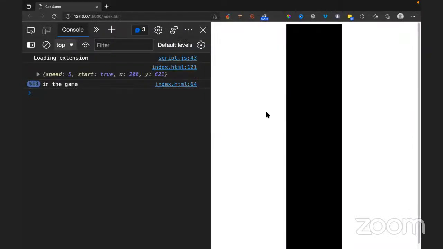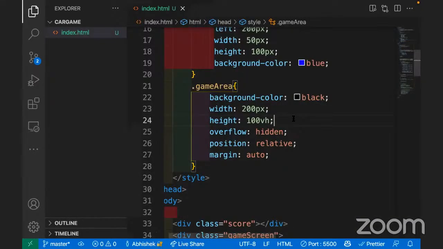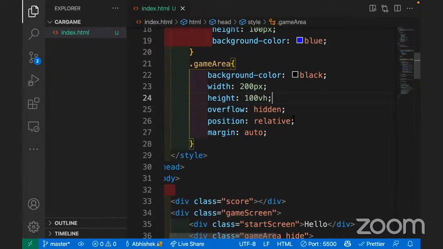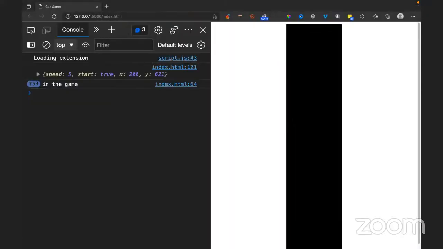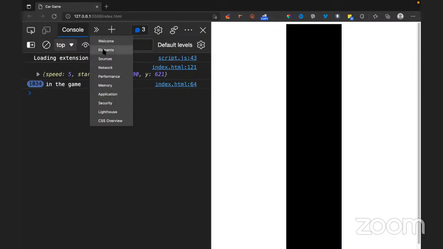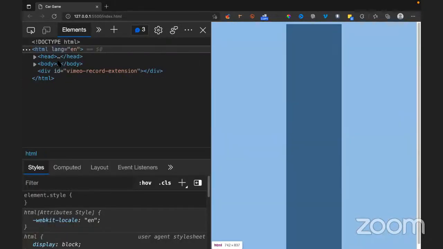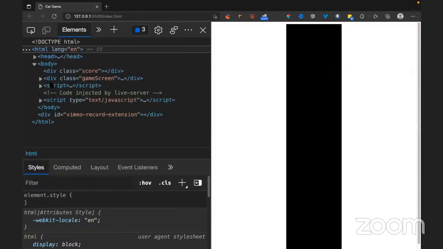That's the main thing. What will I do with the road? I need to think of my car also, right? So where is it? Where is my car element? One second, let me check it out. Let me go to elements. My car would be somewhere, right?